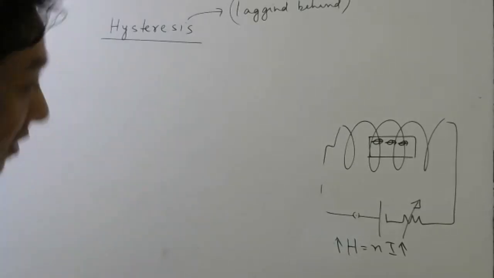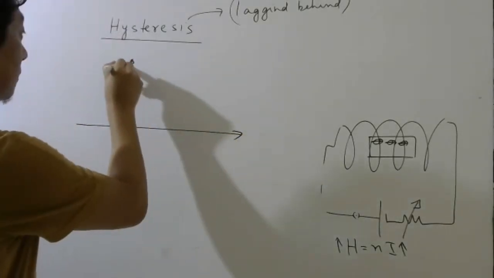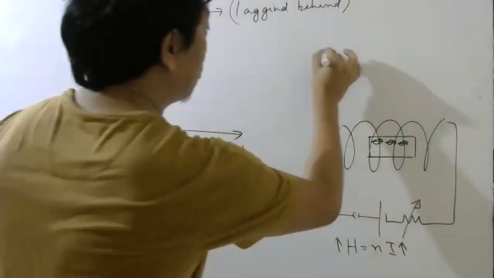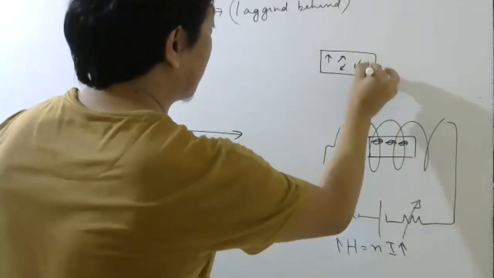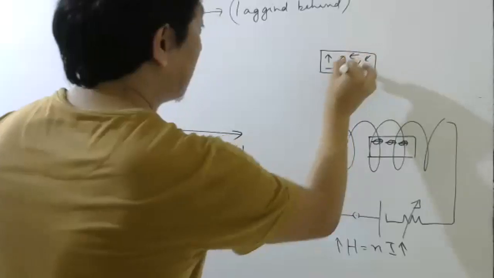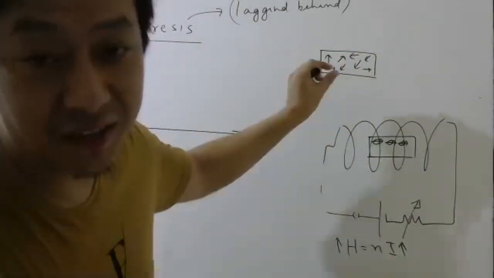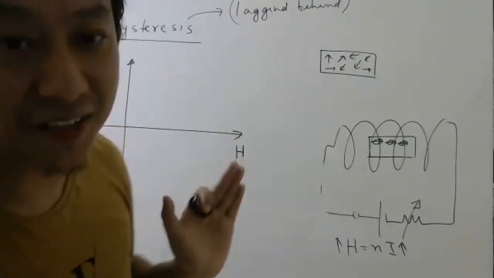So what happens is, this is your H, this is your M. Let me try to show you a picture also. So right now the atomic dipole moments are oriented in random direction.